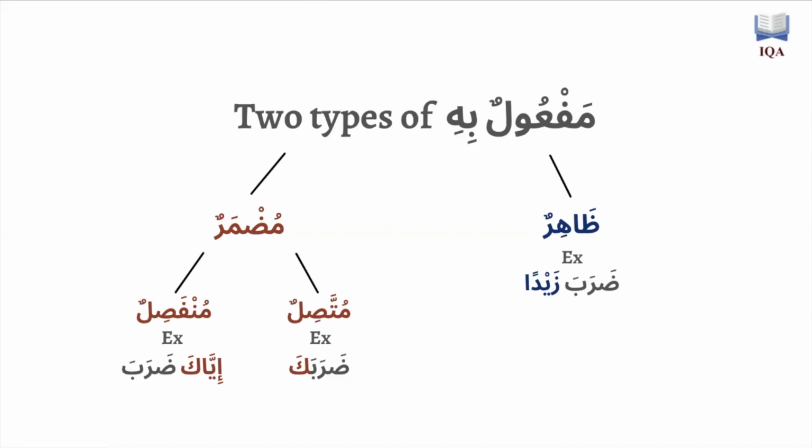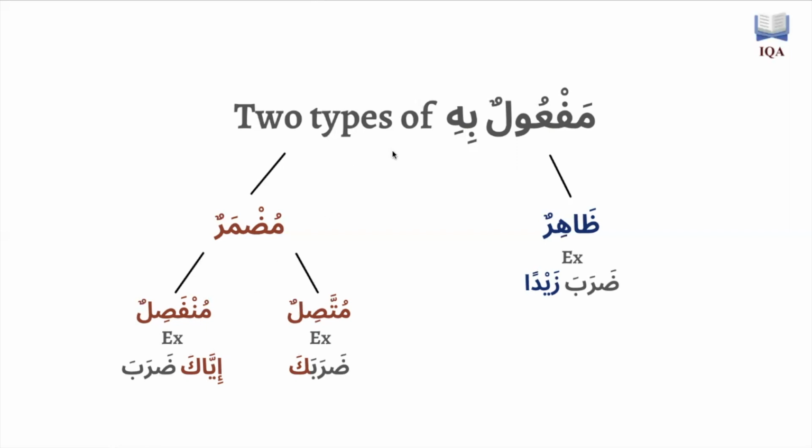It doesn't matter. But it's going to have iya and then the pronoun, and this structure is going to be placed before the verb, and then the verb is going to come after. So iyaka daraba means you he hit. So why would someone speak like this? To emphasize that the only person that received the action was this one thing, which is iyaka, you. So that's what we say in Surah Al-Fatiha, iyaka na'budu. We could have said na'buduka, we worship you, but rather we say iyaka, to you alone na'budu, we worship.